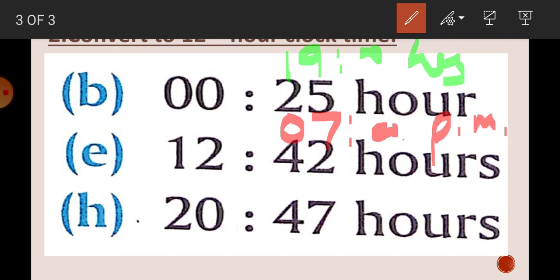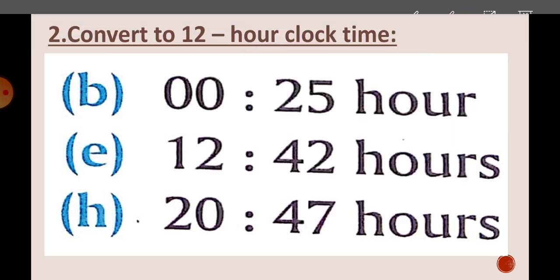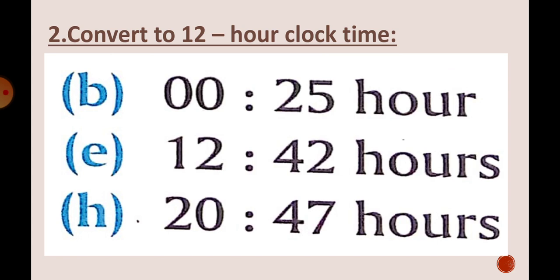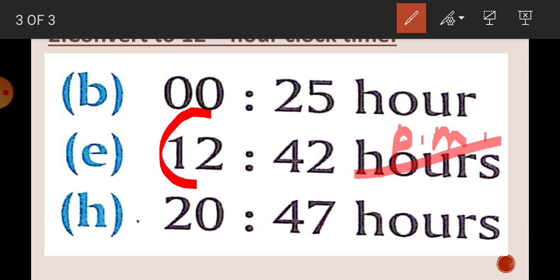And you do nothing to the number when it is smaller than 12. Now if the time is 12:42 hours, like it is given in question E, it means if the hour number is 12, you will copy the same number and you will write PM in place of hours. Whenever the hour is 12, you will copy the same time and in place of hours you will write PM.